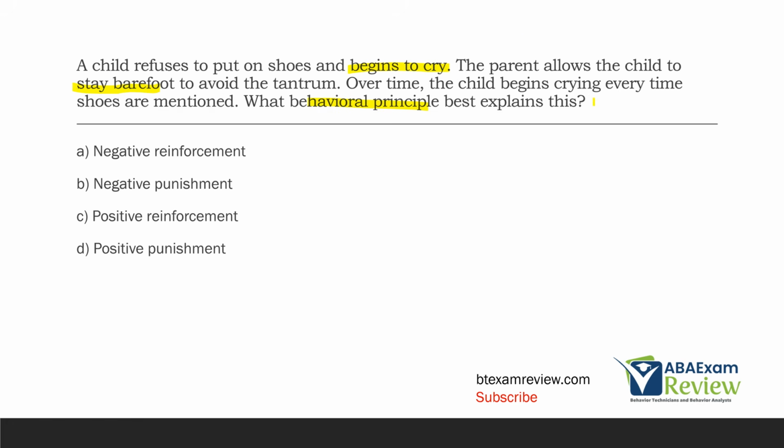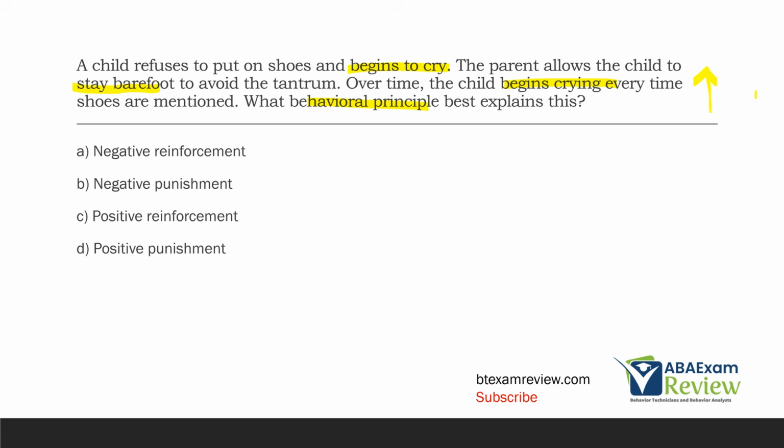Well, we know the child's behavior is increasing, right? They begin crying every time shoes are mentioned. And so we know it's going to be reinforcement because reinforcement increases. Now, what type of reinforcement? Well, when the child cries, they escape putting on shoes. So the demand is removed.